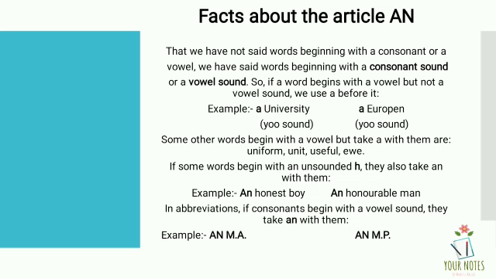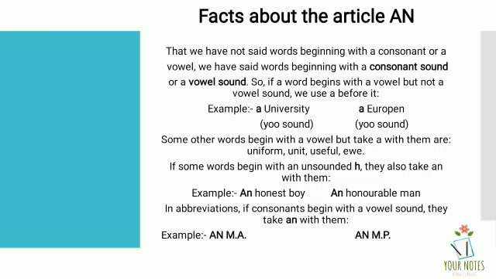Facts about the article an. We have not said words beginning with a consonant or a vowel. We have said words beginning with a consonant sound or a vowel sound. So if a word begins with a vowel but not a vowel sound, we use a before it. For example, a university. Here, university has a U sound. A European. Here, European has a U sound. Some other words that begin with a vowel but take a are uniform, unit, useful, use.